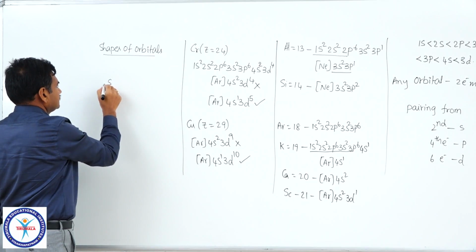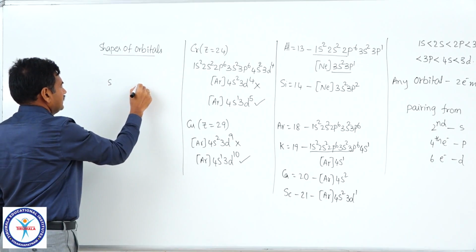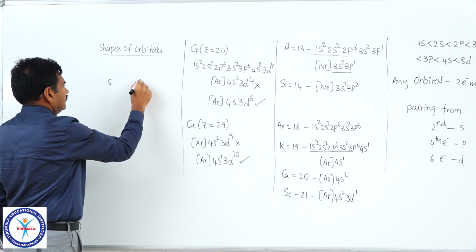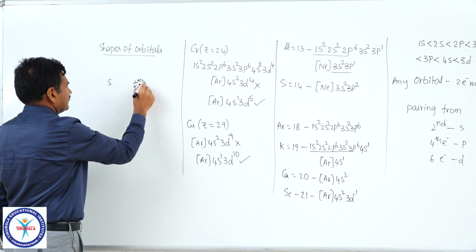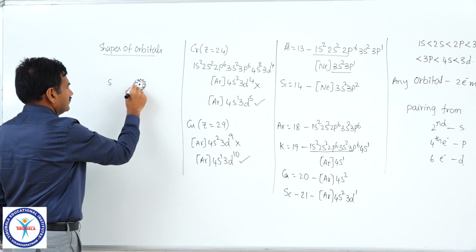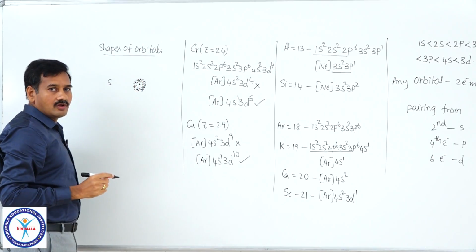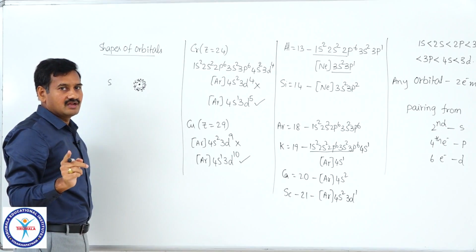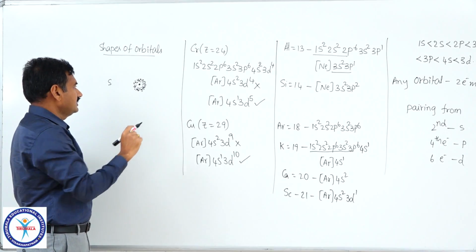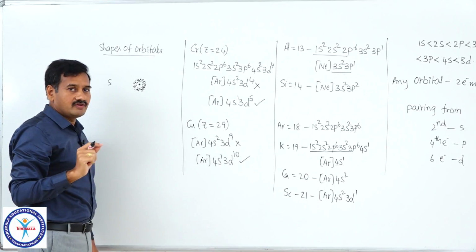S orbital shape is spherical. You know the meaning of these dots, that is actually called probability. That complete information, the complete definition of orbitals and their shapes, you will know from the knowledge of Schrodinger's equation, but that I will explain when our regular classes are started. Here, simply remember the shapes of different orbitals.